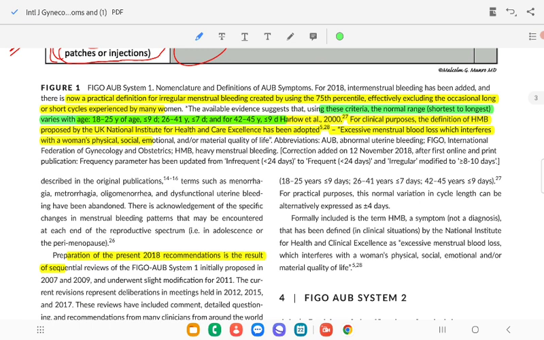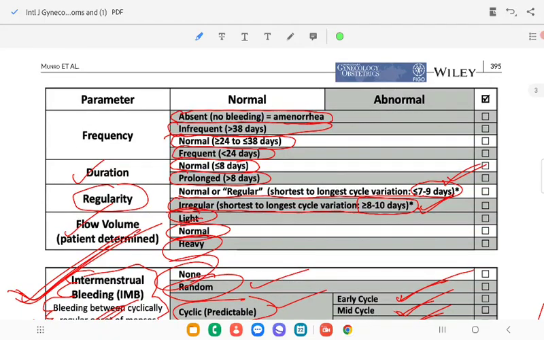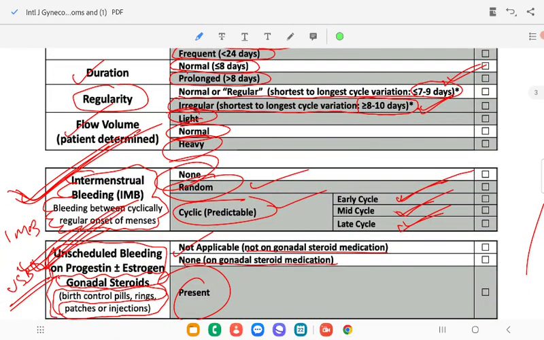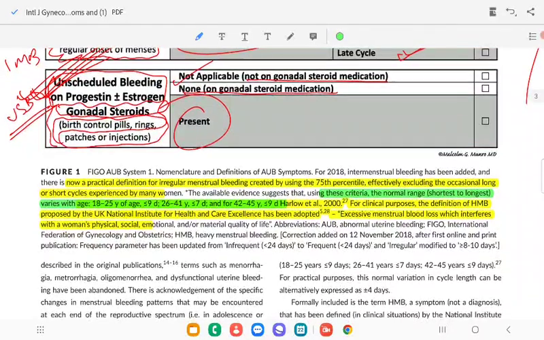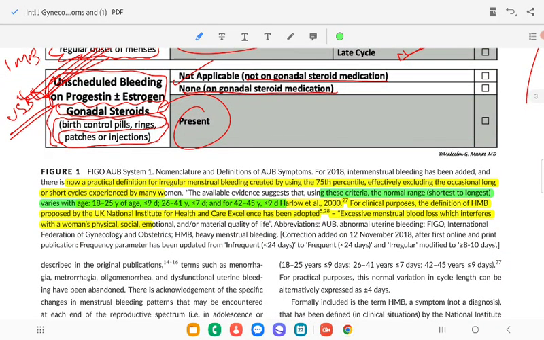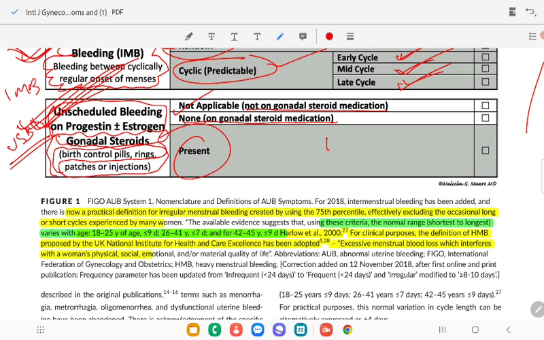For 26 to 41 years, if it is less than or equal to 7 days variation, it is normal. If it is more than 7 days, it is irregular cycles. For 42 to 45 years, less than or equal to 9 days is normal. If it is more than 9 days, then it is irregular cycle variation. Okay, regular and irregular, duration, flow, frequency, infrequent and frequent. So remember 3 age categories: first is 18 to 25 years, then 26 to 41 years, then 42 to 45 years.